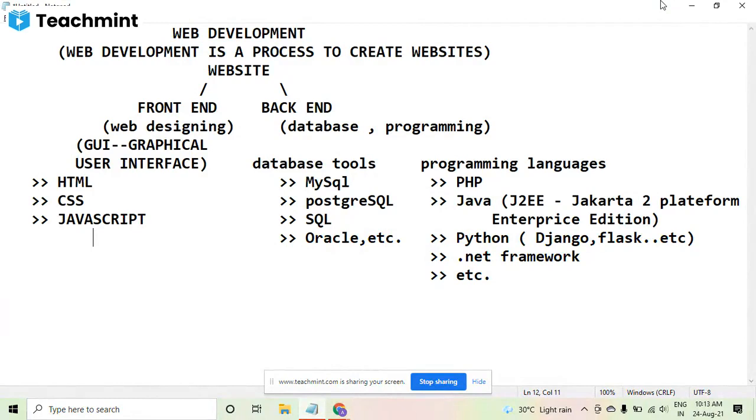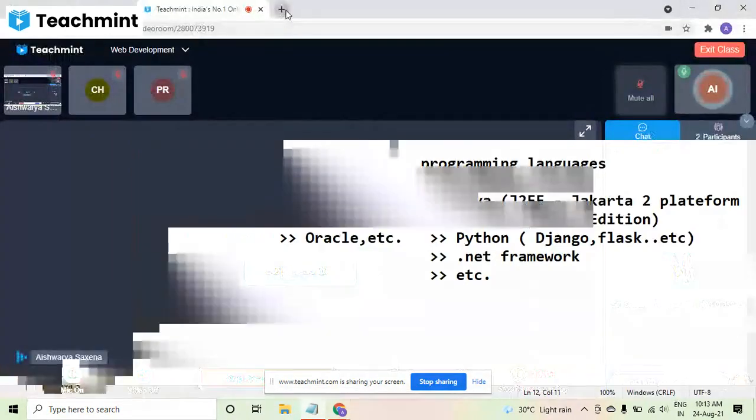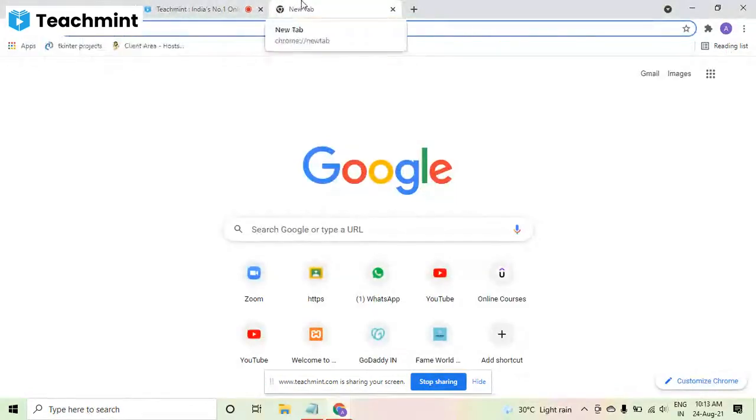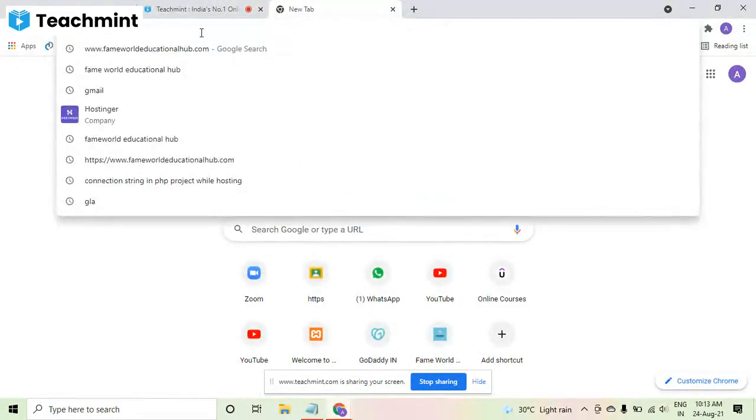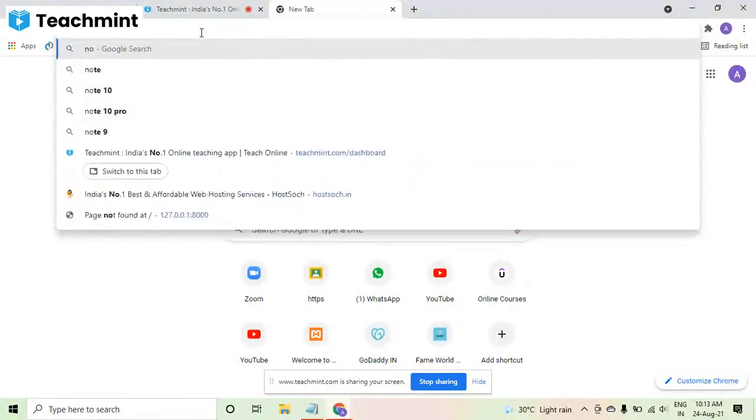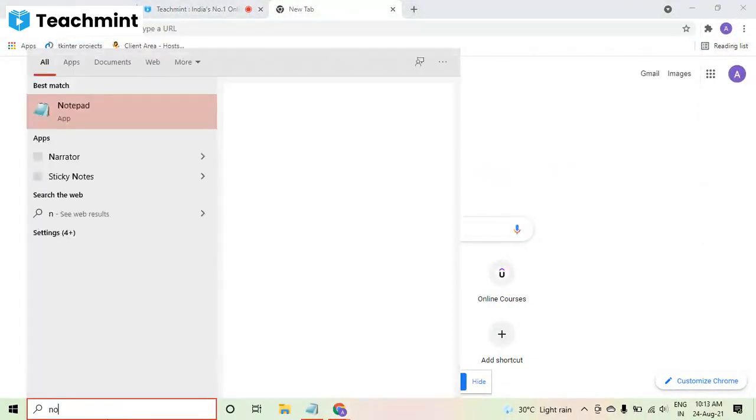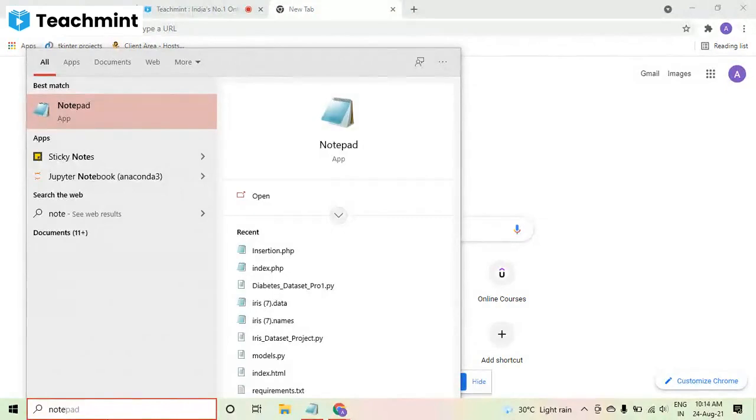Now, after this, I am going to tell you about the softwares which you can use when you are developing a website. So here, Notepad is always available. But Notepad, actually you do not have to use. The Notepad which you are having in your system, you can use to create a website. You can actually use it to create the front end.